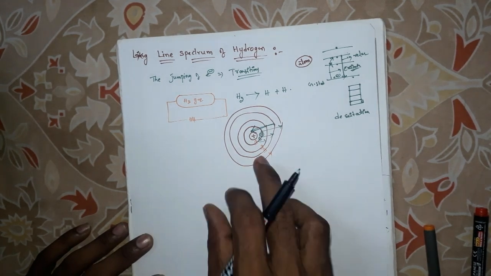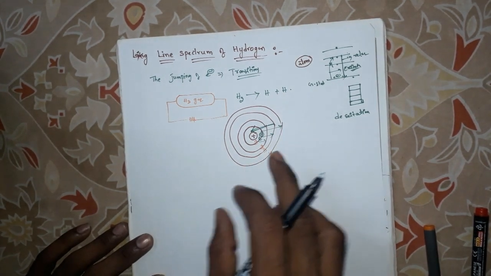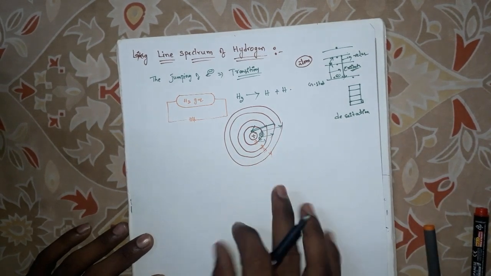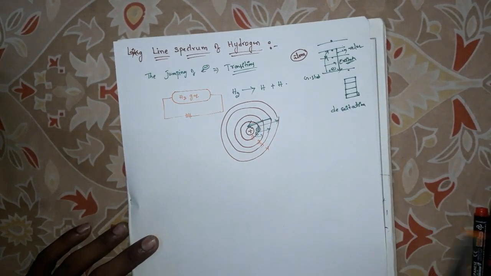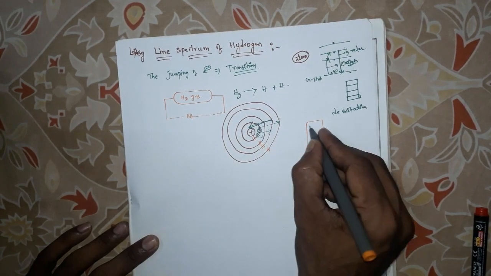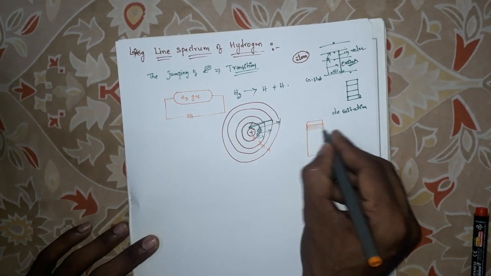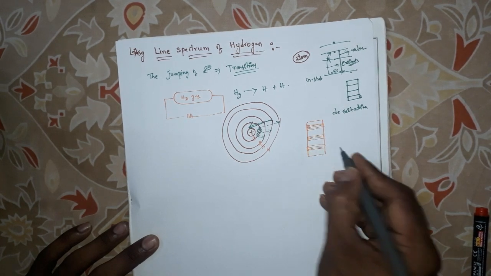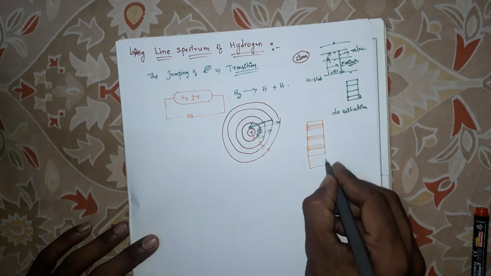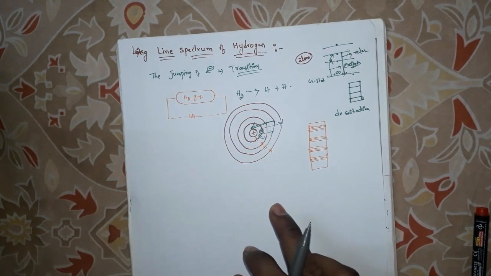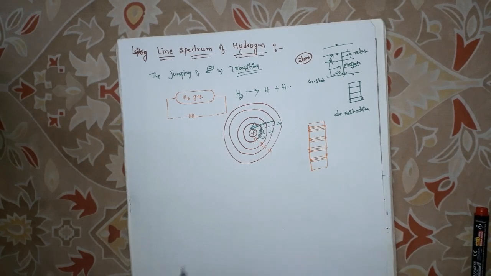When you record this radiation as a spectra, you will find a series of lines like this. This is the first series, this is the second series, this is the third series. Like that, a series of lines forms.